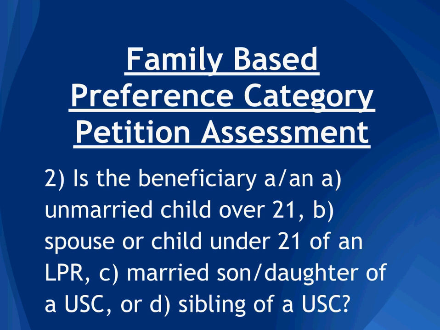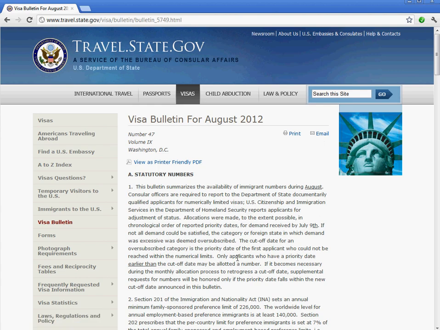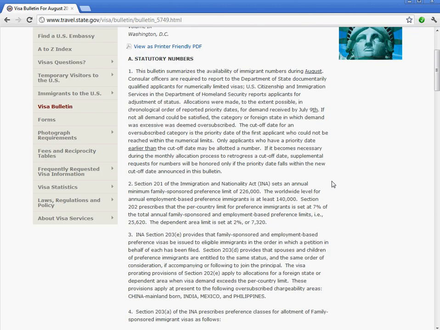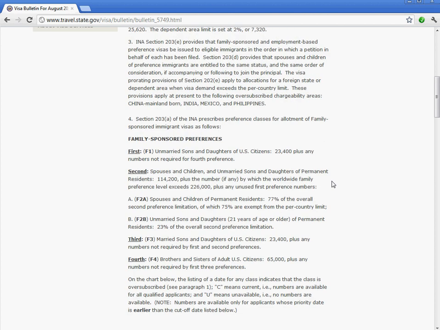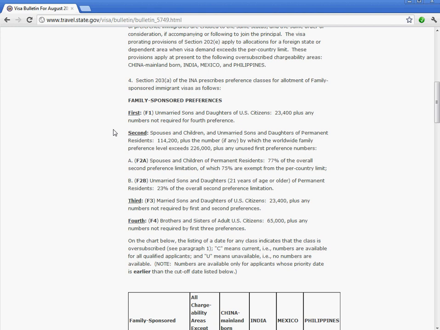So, to help make sense of these categories and the implications of all of them, because they're all treated a little bit differently, at least in terms of how long they have to wait to actually obtain a green card, let's have a look at the Visa Bulletin. The Visa Bulletin will help us make sense of everything. So here's the Visa Bulletin for August of 2012. This is the Visa Bulletin issued by the Department of State, and it shows you the priority dates of the various family-based sponsorship categories.